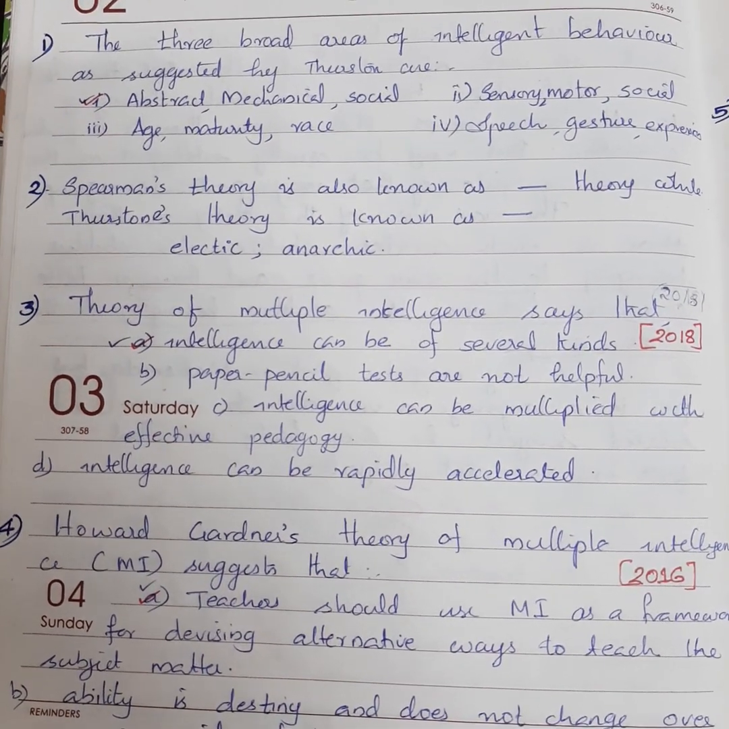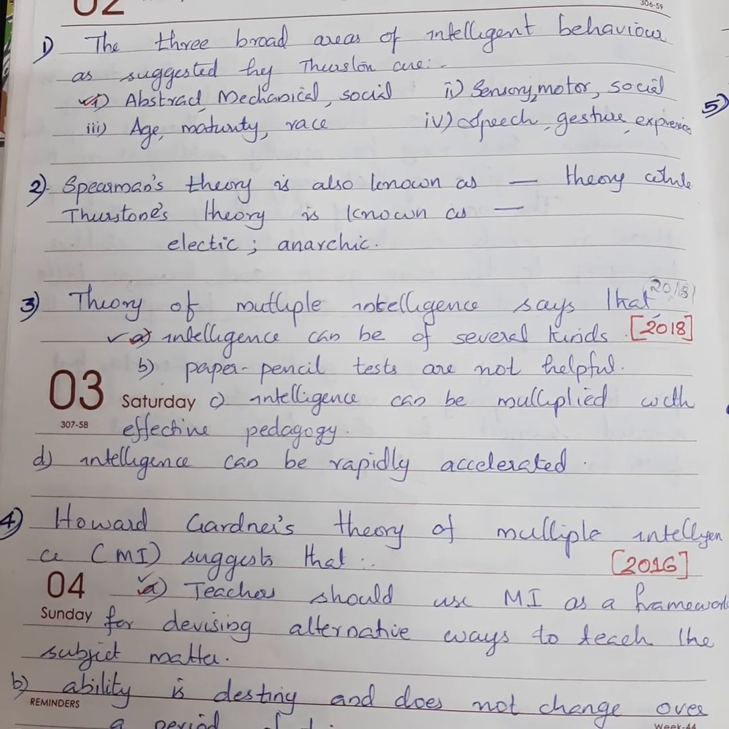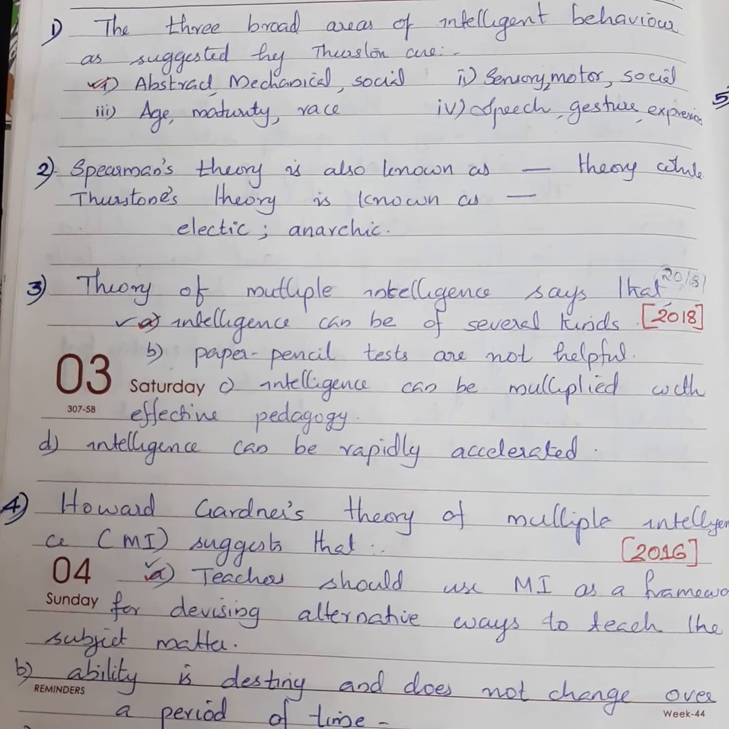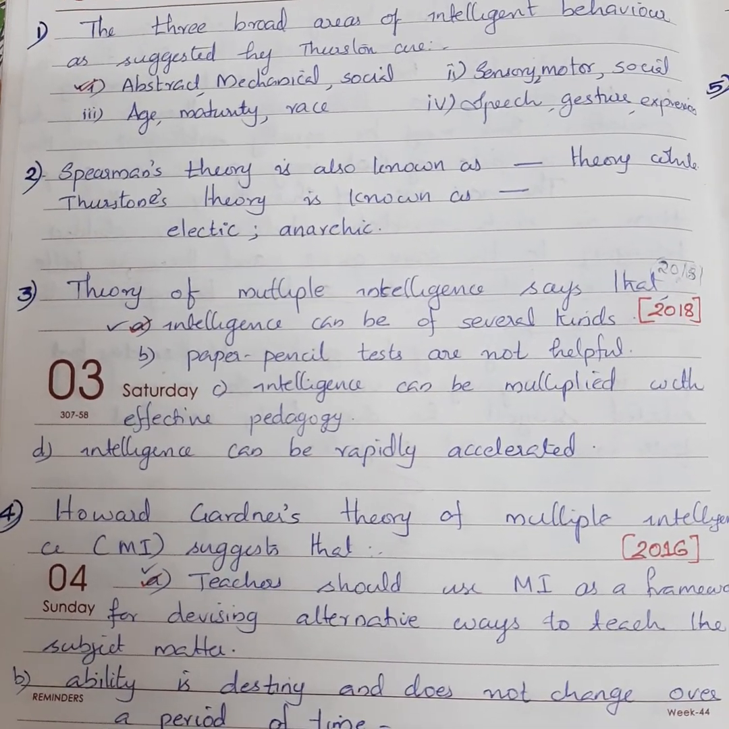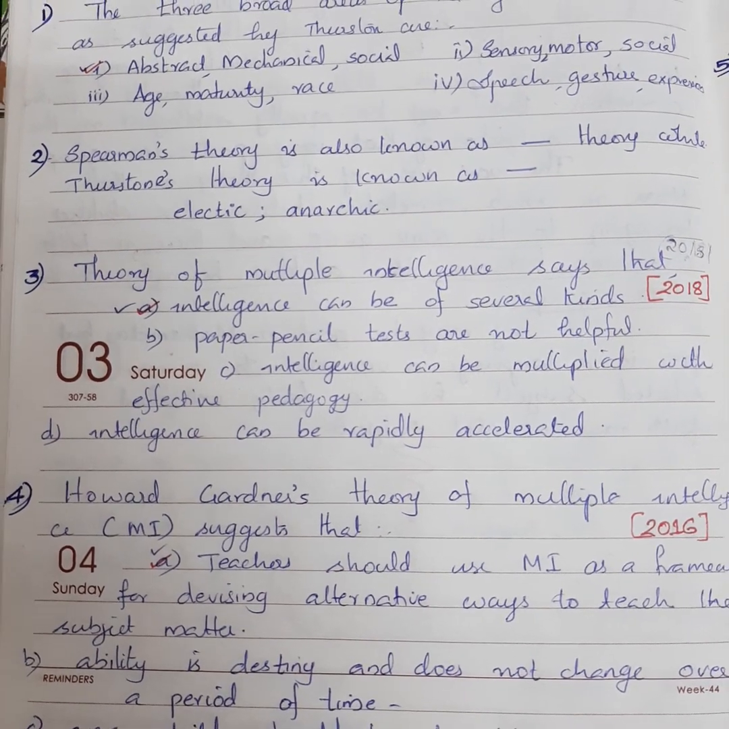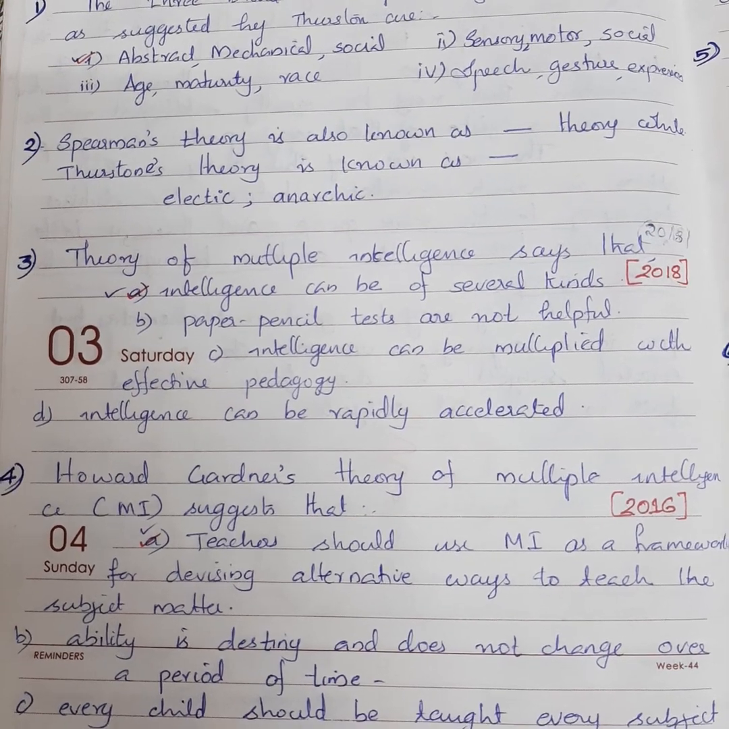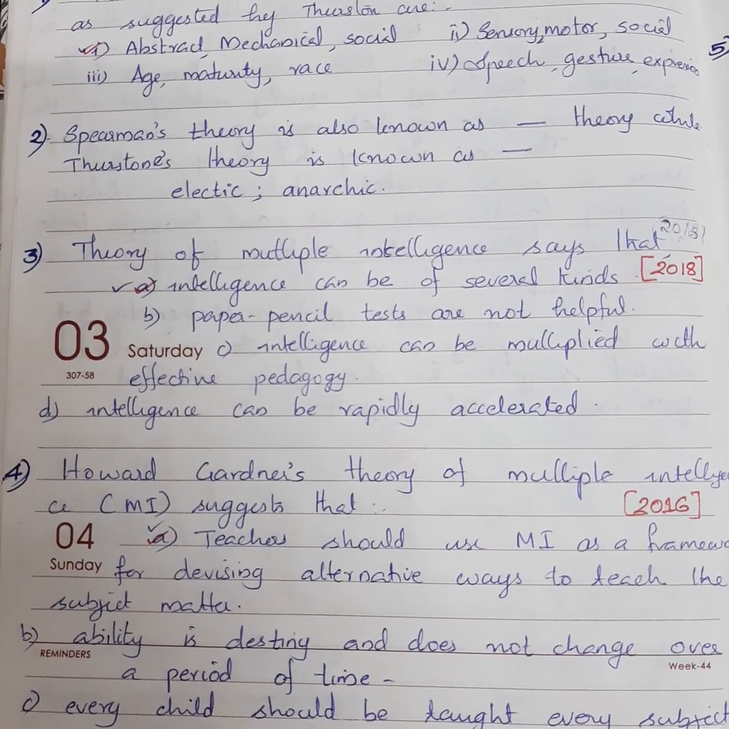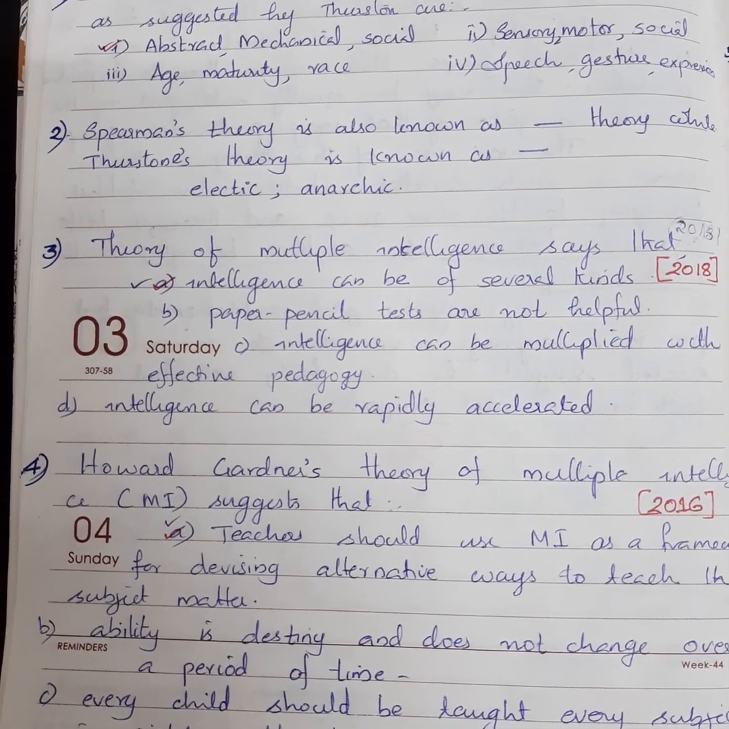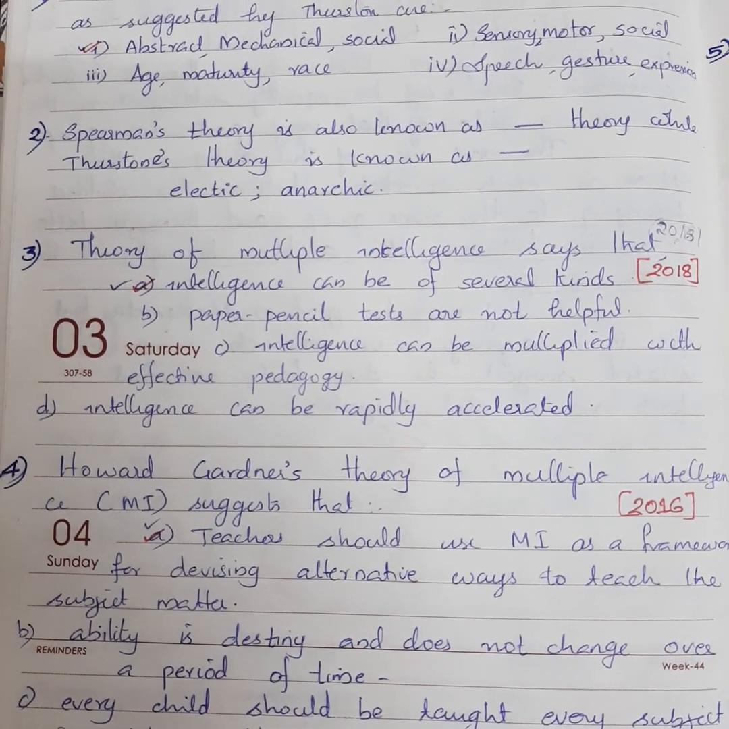Moving on to third question, which is asked in the year 2018. Theory of multiple intelligence says that options are, intelligence can be of several kinds. Option B, paper pencil tests are not helpful. Option C, intelligence can be multiplied with effective pedagogy. Option D, intelligence can be rapidly accelerated. Here answer is option A, intelligence can be of several kinds.